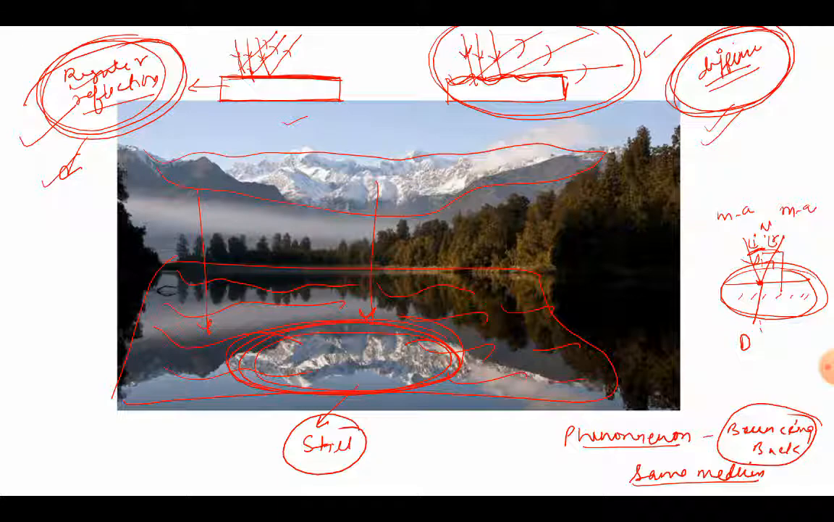So the two types of reflection, let us quickly wind it up. The two types of reflections are, one is regular reflection when the surface is smooth, and the second one is diffuse reflection when the surface is very rough and dull.